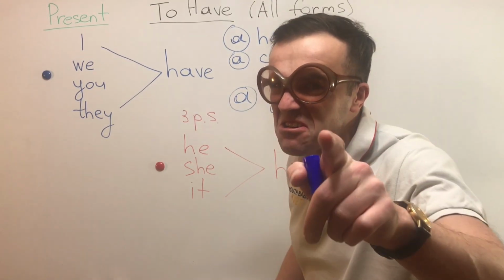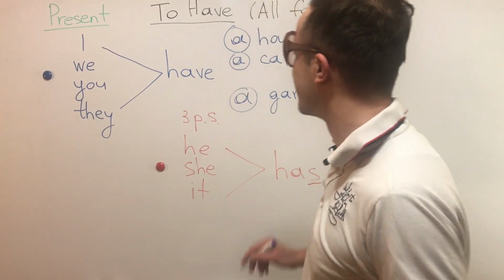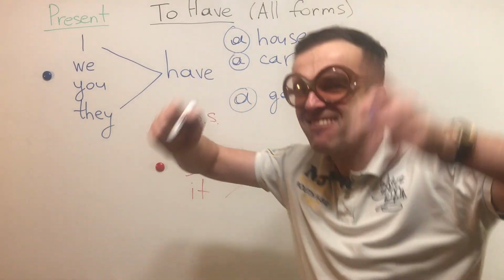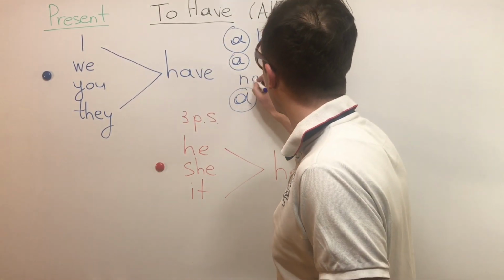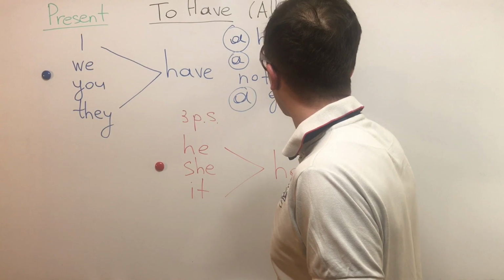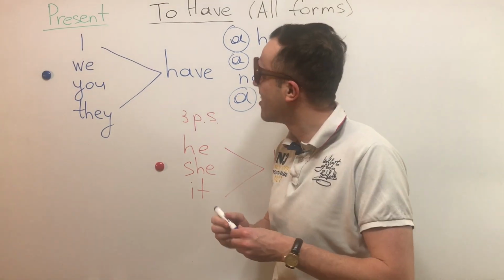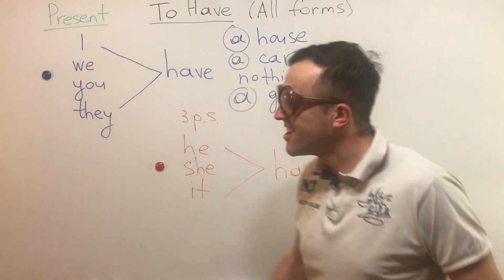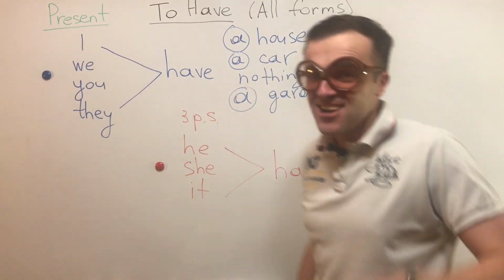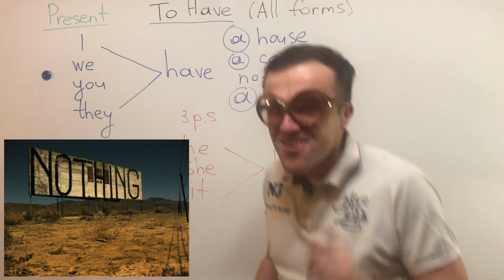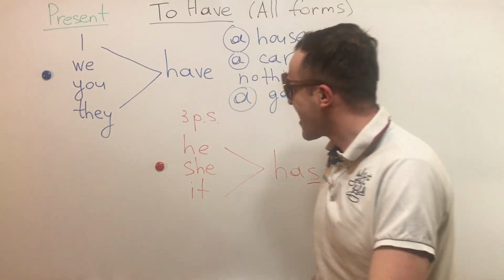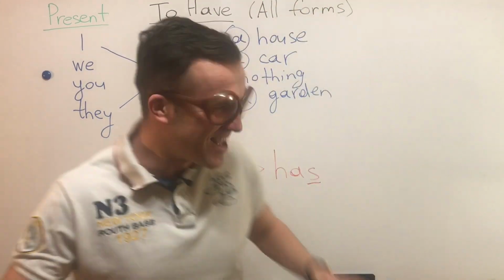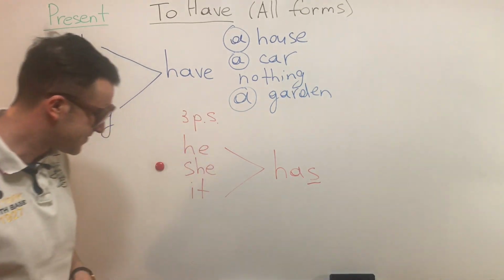But you have nothing. Okay, let's write. You have nothing. And let's sing a song. I have a house. We have a car. They have a garden. And you have nothing. Okay, so let's move on to he.